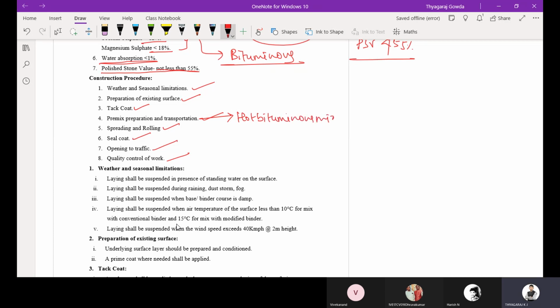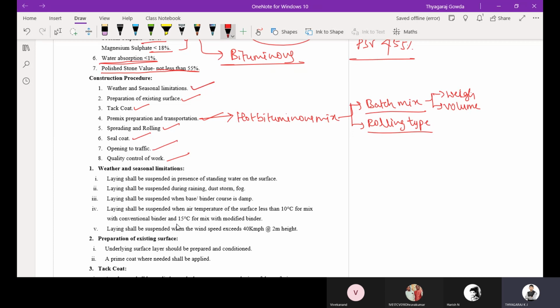In the hot bituminous mix plant there are two types. One is the batch mix and another one is the rolling type. In that, again, weigh mix and volume. So remember, these are the two types of hot bituminous mix plant: one is the rolling type, another one is the batch mix.